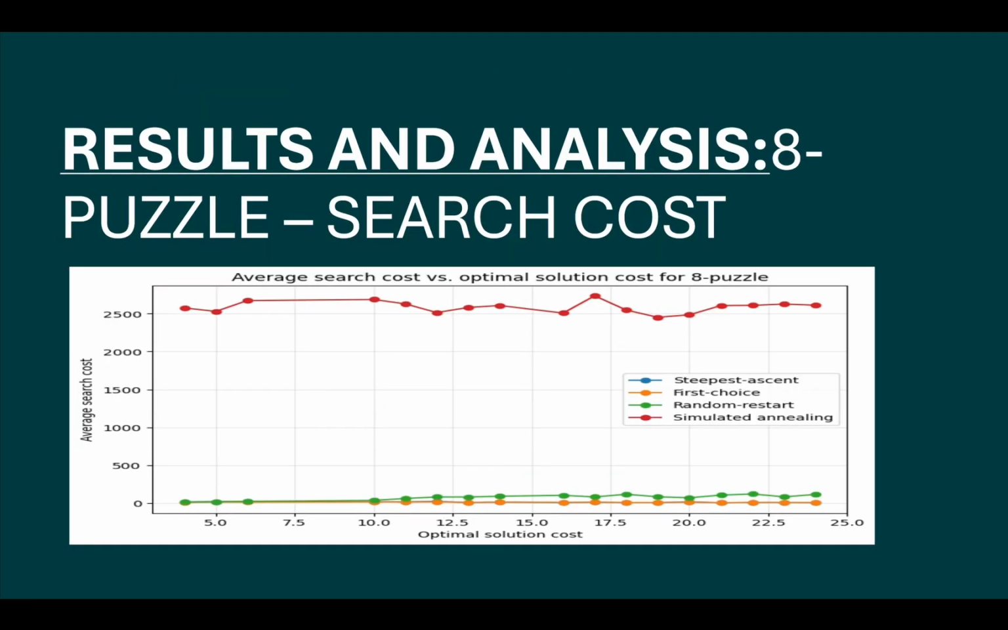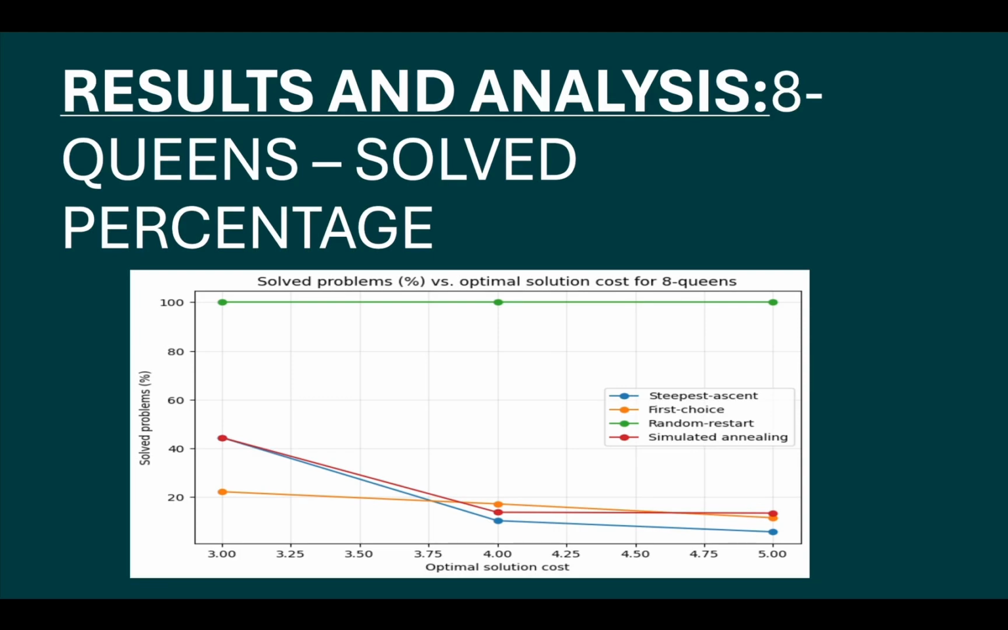The second figure shows the average search cost for the 8 puzzle problem. We can see that random restart hill climbing generally uses more evaluations because it performs multiple runs instead of a single attempt. And simulated annealing also tended to have a higher cost because it explores more states during that search. The third figure shows the solve percentage for the 8 queens problem.